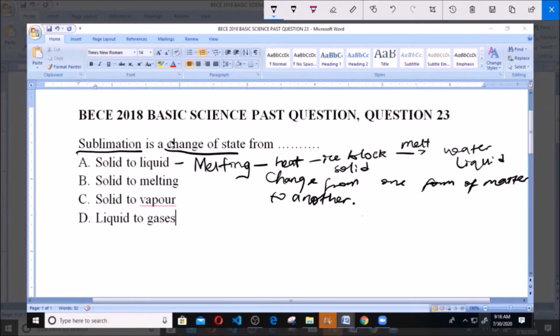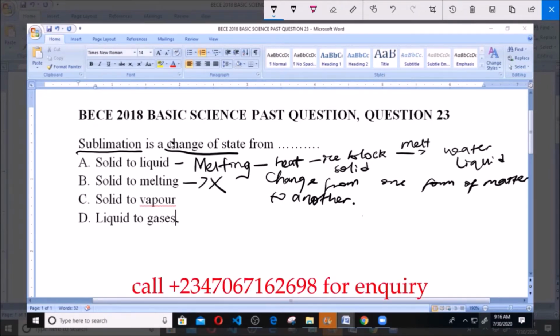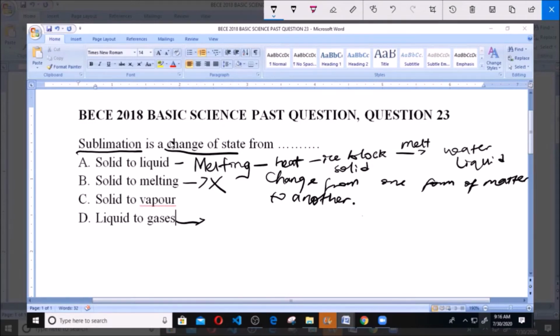Now, B here says solid to melting. Like we know, you cannot change from solid to melting because melting is a change of state. So this is actually wrong. Now D says from liquid to gas. Changing from liquid to gas is known as vaporization or boiling.